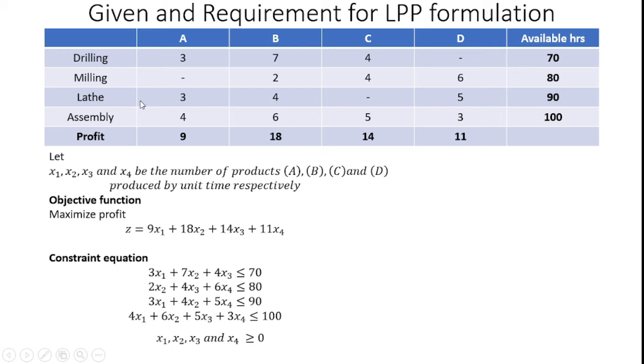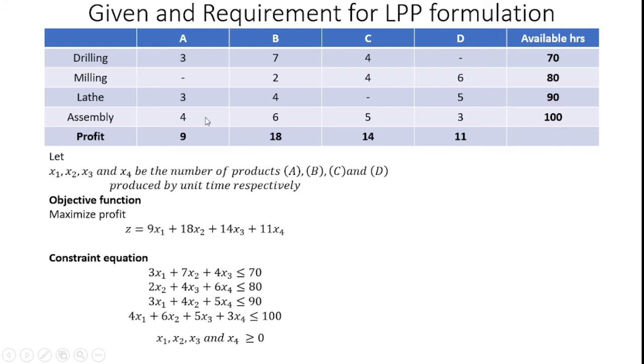And then if I consider the lathe machine, product A consumes 3 hours, so I can represent it as 3 into x1. For producing product B with the lathe it consumes 4 hours, so 4x2. But product C does not require the lathe operation, so I leave out x3. But product D consumes 5 hours, so 5 into x4, less than or equal to the total available lathe hours, which is 90.